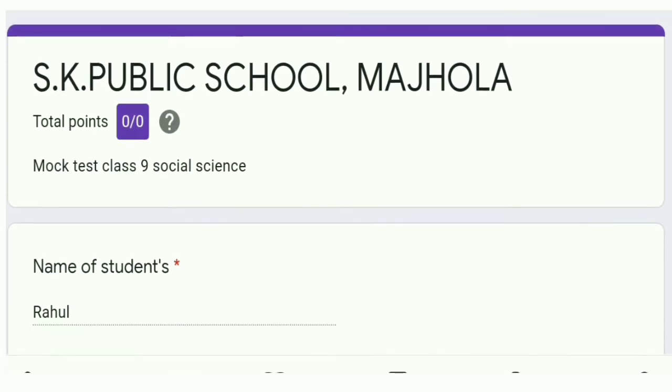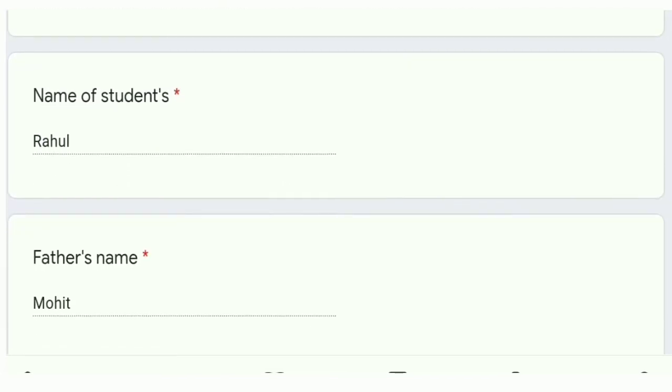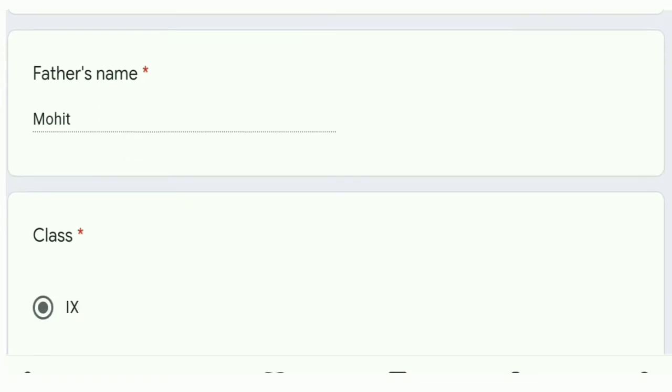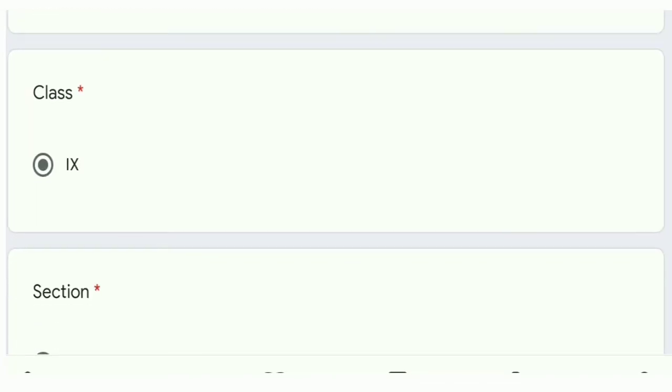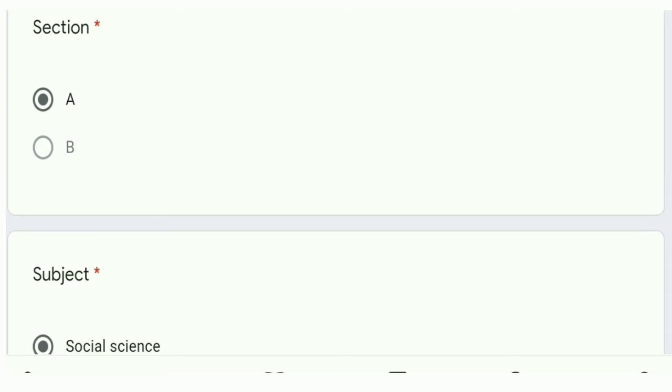When you open the form from the link, your question paper is shown like this. On the top of the paper your school name is shown, SK Public School Majhola. Then the name of the student. I have already filled all the entries. Whatever your name is, like Rahul, you will mention here. Father's name. Class, you will tick here. Section, whatever your section, A or B, you will tick that section.